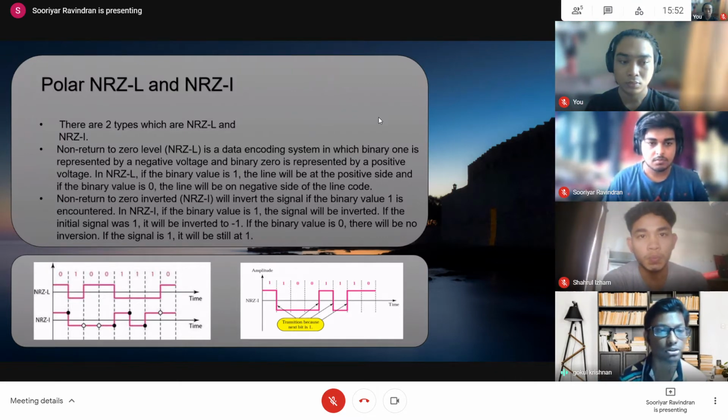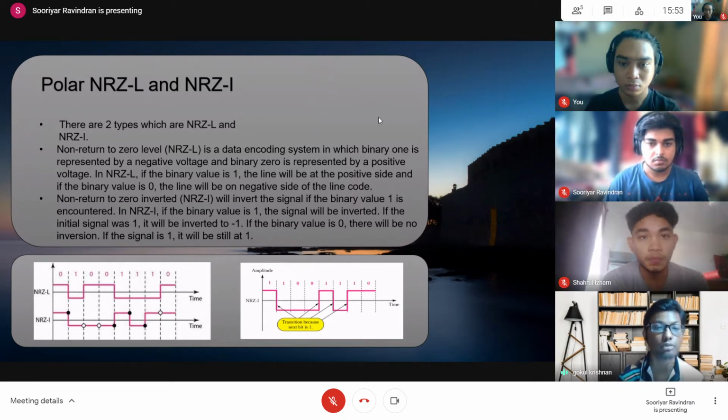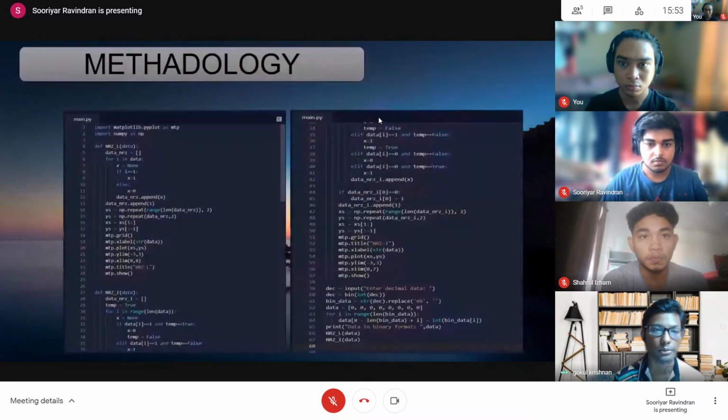Non-return to zero inverted, NRZ-I, will invert the signal if the binary value 1 is encountered. In NRZ-I, if the binary value is 1, the signal will be inverted. If the initial signal was 1, it will be inverted to negative 1. If the binary value is 0, there will be no inversion. Okay, that's all for me. My friend is going to explain the methodology part.